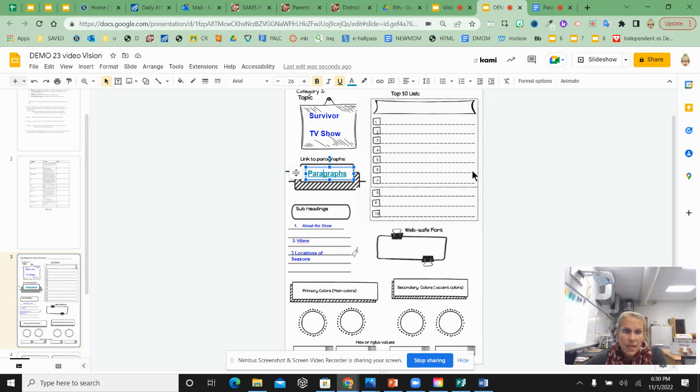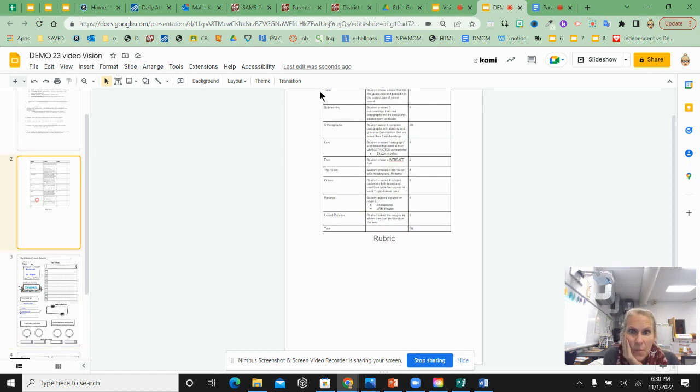Okay, big important thing. That's where 30 of your points come from if you look at the rubric. 30 of the points are those paragraphs.